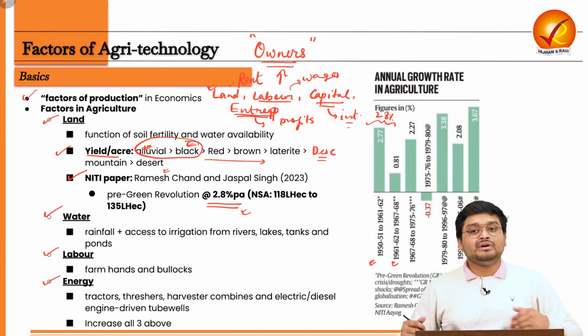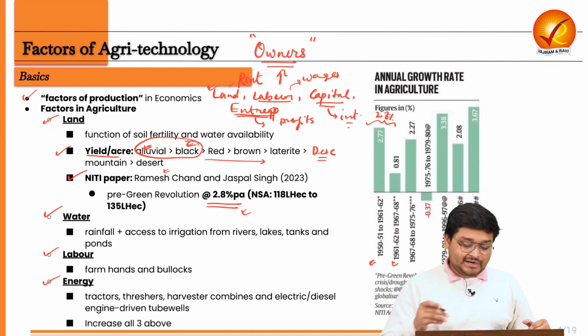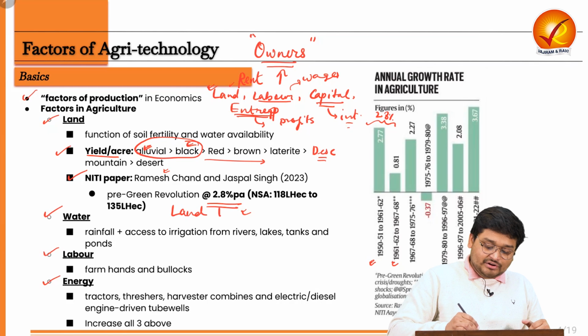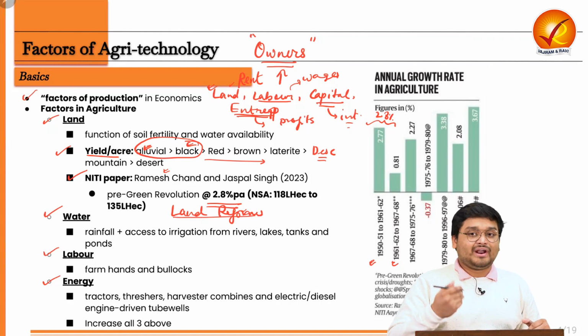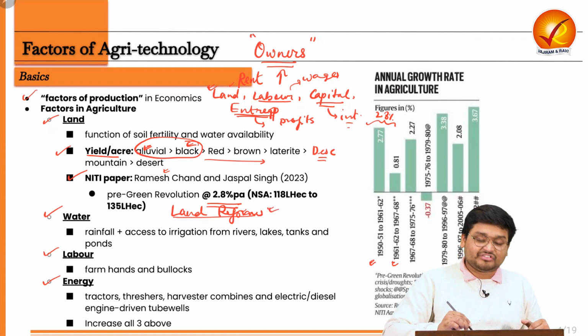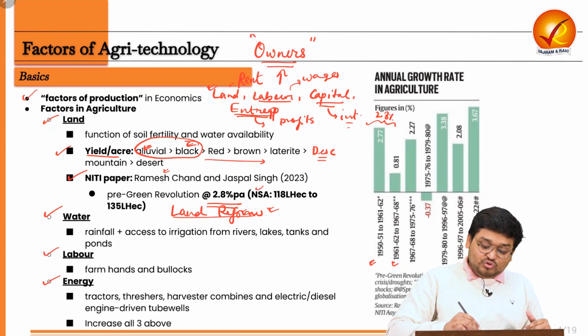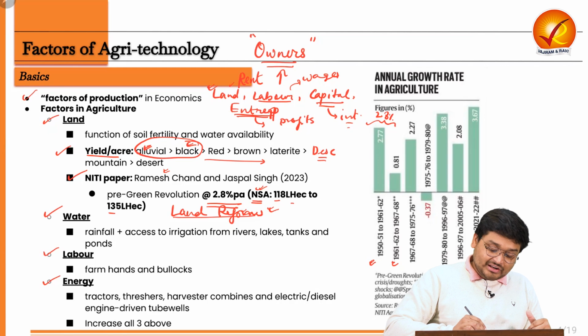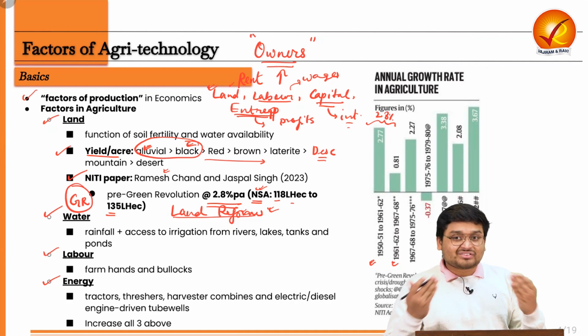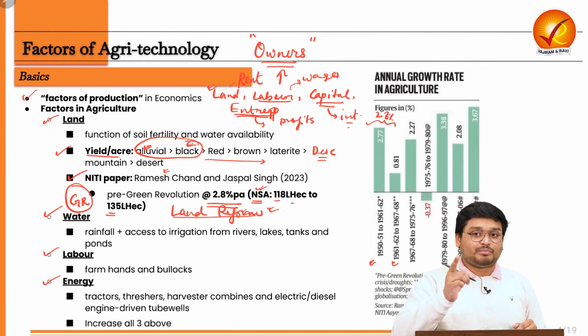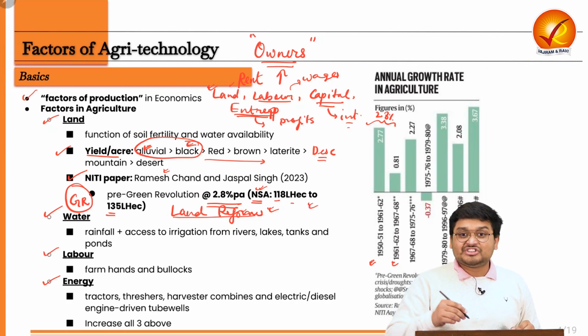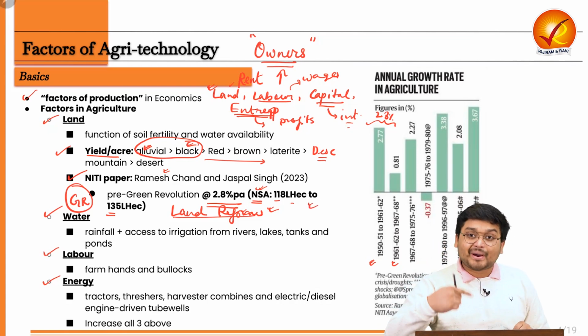Subsequently, during this period also, the central government and the state governments undertook land reform movements in most of the states of India. Now when land was liberalized and farmers were accorded ownership, and more and more farmers started cultivating their crops, the net sown area, or NSA, grew from 118 lakh hectares to 135 lakh hectares at the eve of the Green Revolution. So we can understand, by just undertaking reforms in one factor of production, we can have a jump in agricultural productivity by this amount.